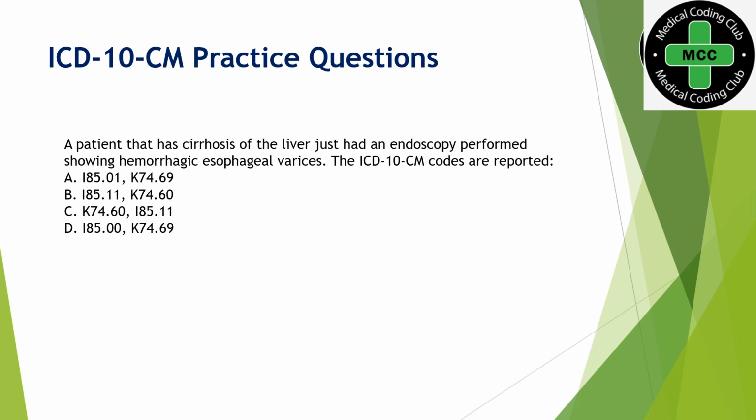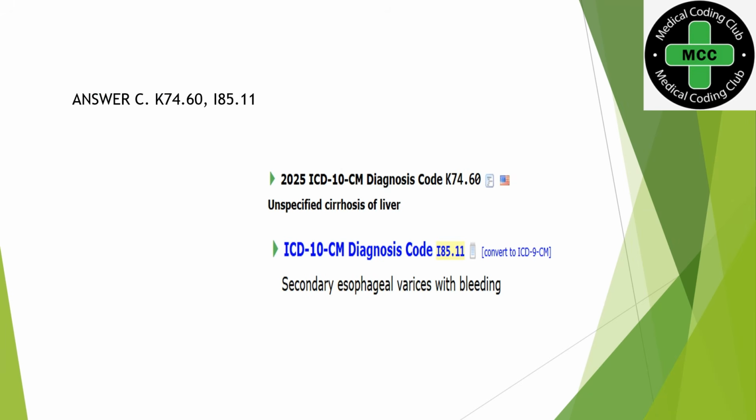In this case there is also an ICD convention you should know, that is code first. Code first means whatever the underlying condition or etiology is, that will be coded first. Secondarily we code the manifestation code. So the answer is C. First we need to code K74.60, and secondary we code I85.11.